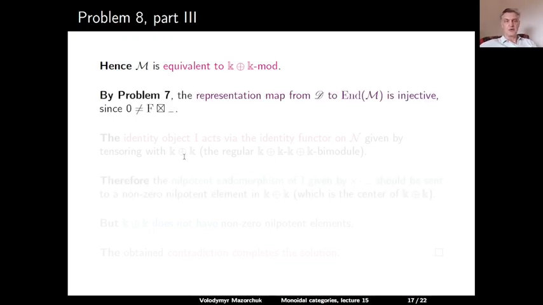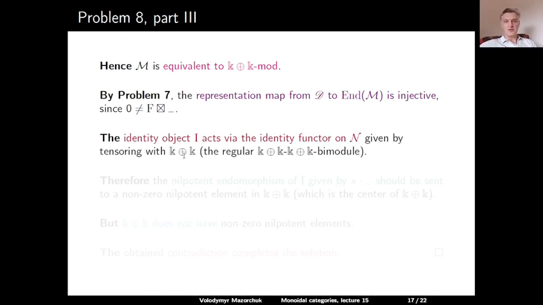So in the previous problem, we proved that any non-zero monoidal ideal in Carly-D contains the identity on F. In our discussion here, F is given by a non-zero functor, and so the representation map from Carly-D to the category of all endomorphisms of the category M is injective.